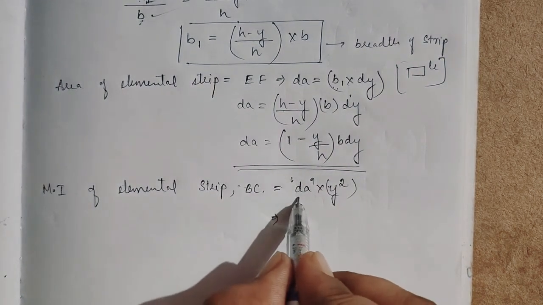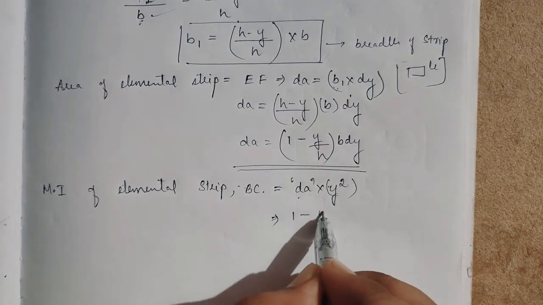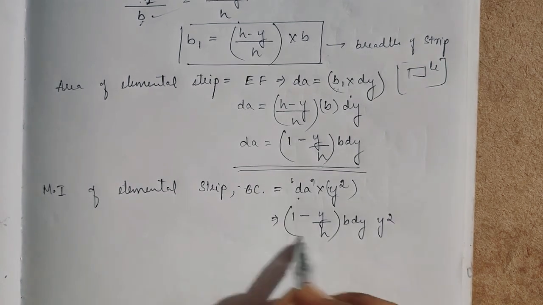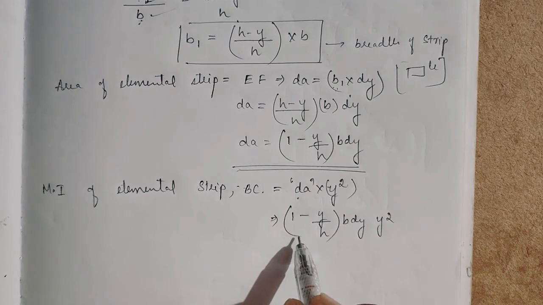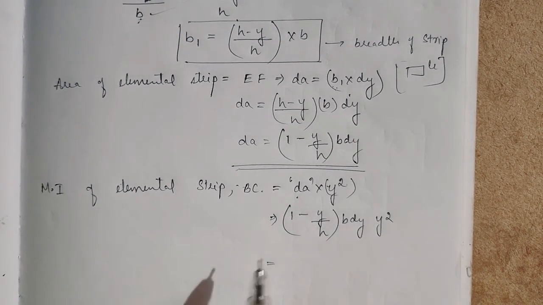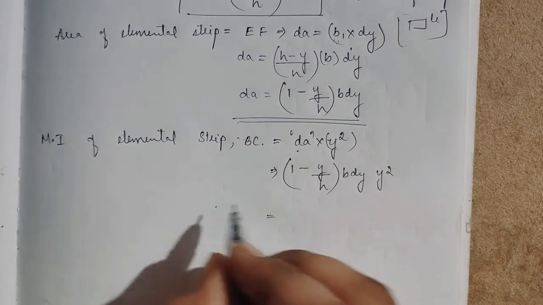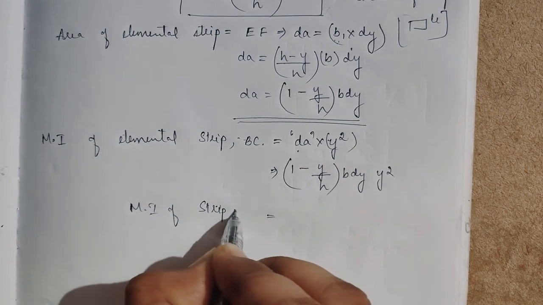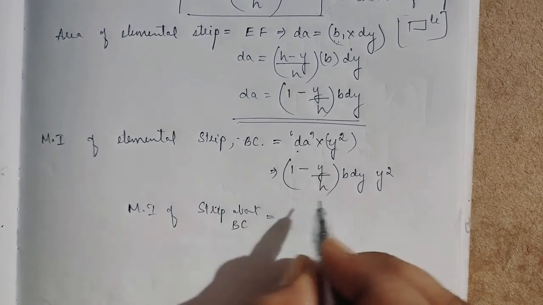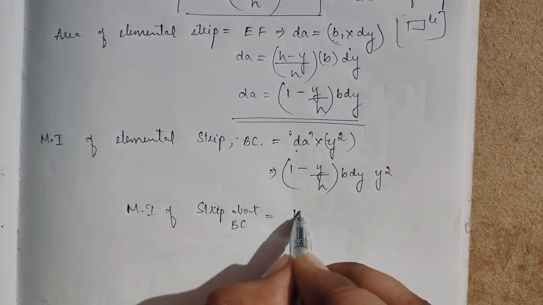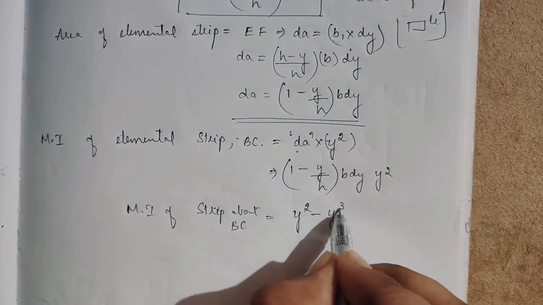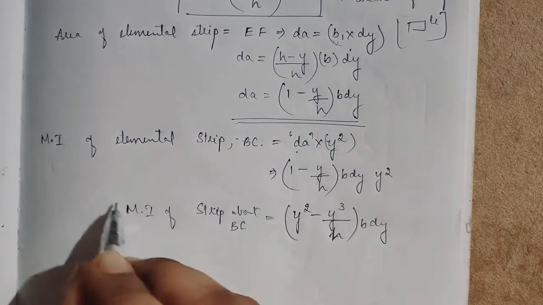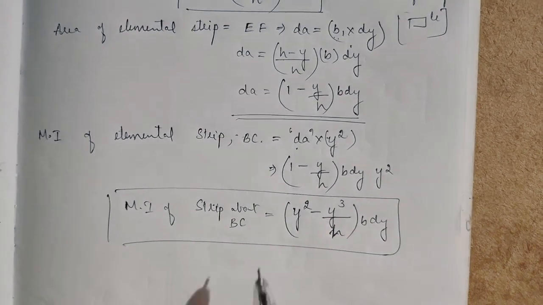So what is the value of dA? 1 minus y by h into b into dy into y squared. So this is the moment of inertia of the elemental strip about BC.